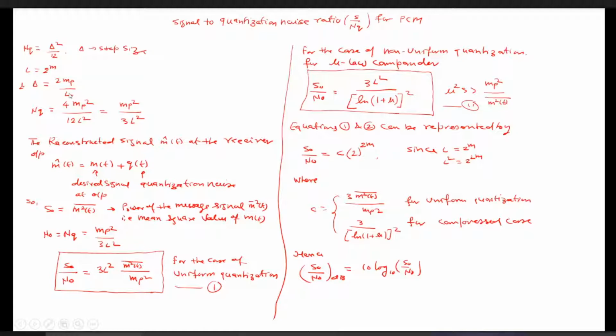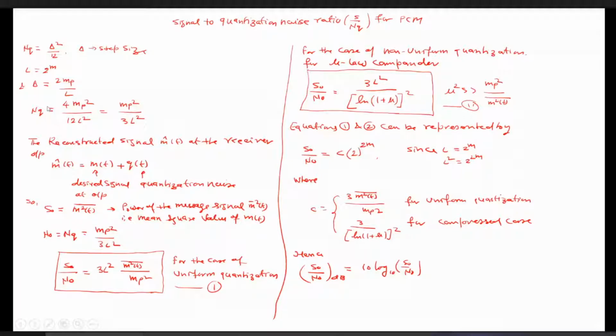Hence this quantization noise NQ we can represent in terms of MP, just by putting the value of delta into NQ. So NQ is given as 4 MP square by 12 L square. The 4 and 12 cancel, so we can write it as MP square by 3 L square. So this is another expression of NQ. The meaning of both remains the same. Either you remember it as delta square by 12, or as MP square by 3 L square, or you can also replace L by 2 to the power m, so you will have a third expression of NQ.